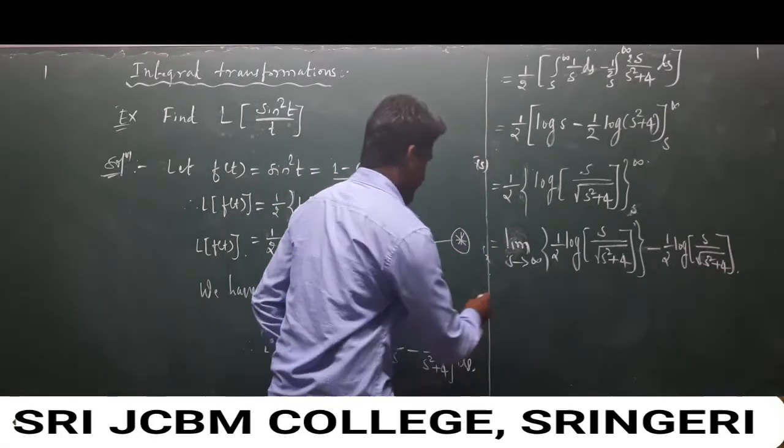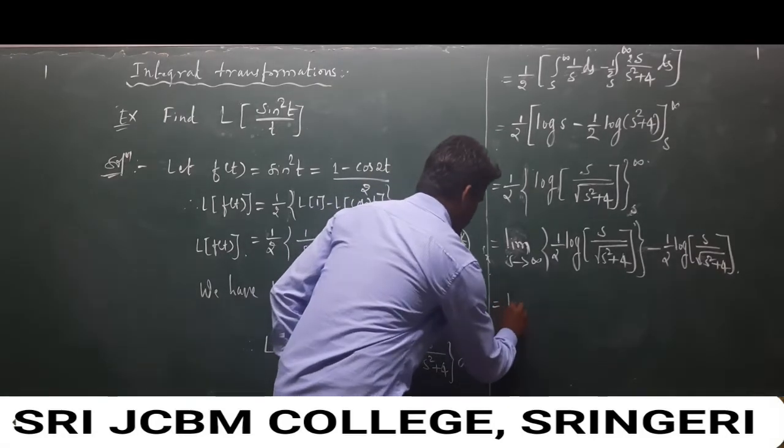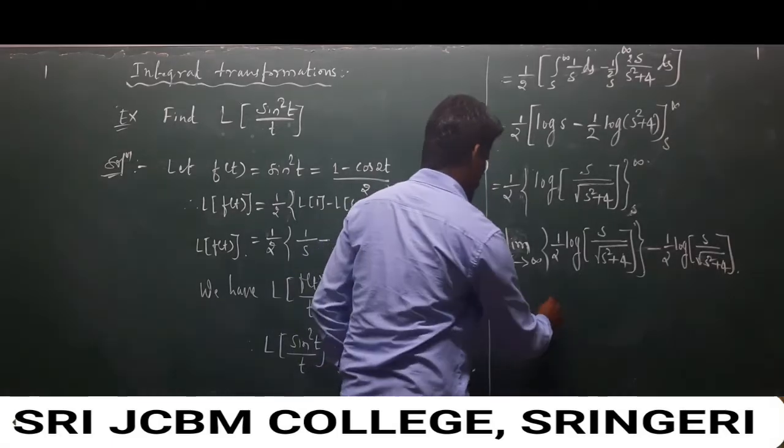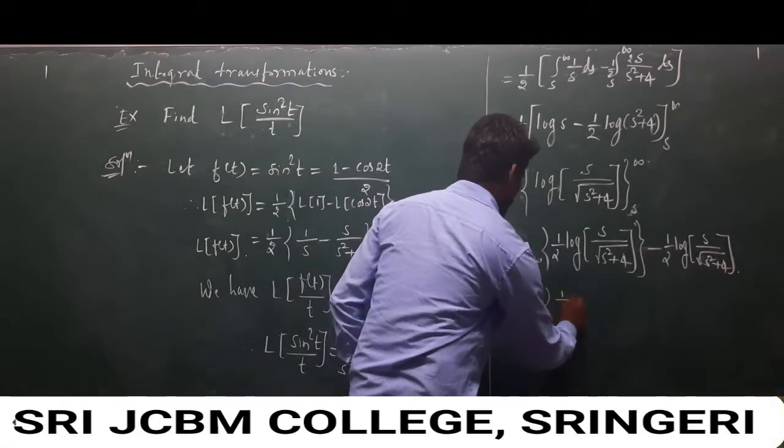So write one more step here, limit of s to infinity, 1 over 2.